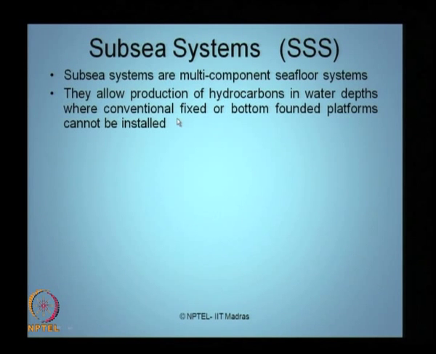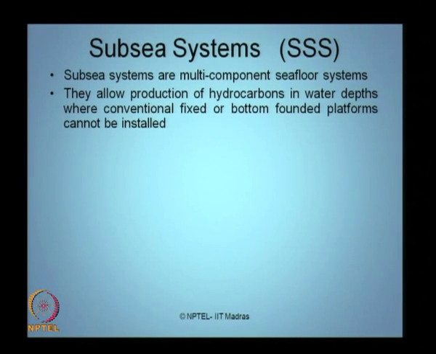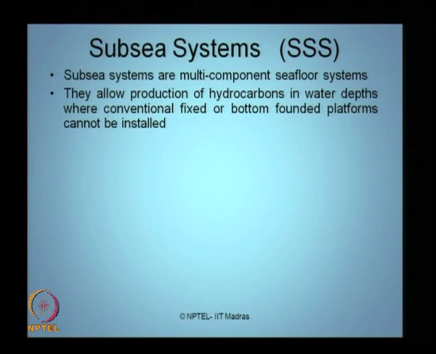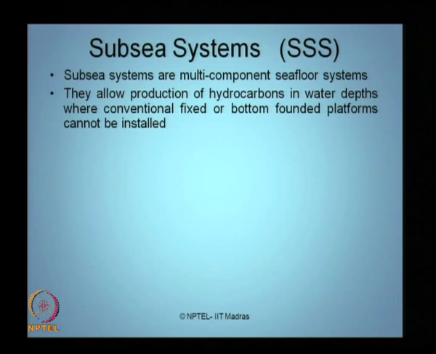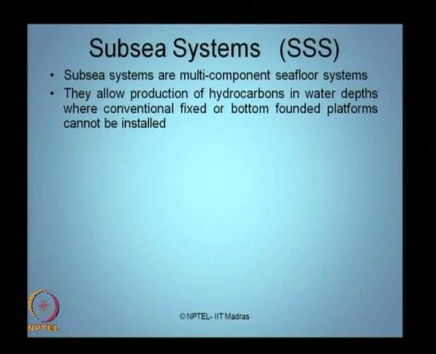As we understand, ladies and gentlemen, all types of platforms cannot be installed in all water depths. They have serious limitations with respect to the geometric form of the structure, different water depths, etc. So, if you have a location where the conventional fixed or bottom founded platforms cannot be installed, then one can go for subsea systems.